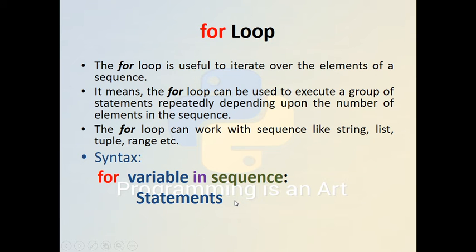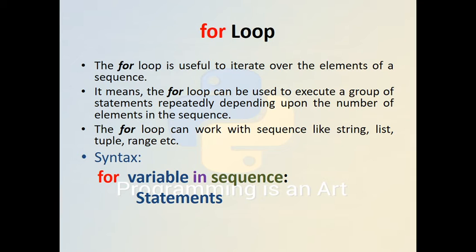The another is the for loop. The for loop is useful to iterate over the elements of a sequence, and the for loop can be used to execute a group of statements repeatedly depending upon the number of elements in the sequence. So basically it will also use in the sequence.